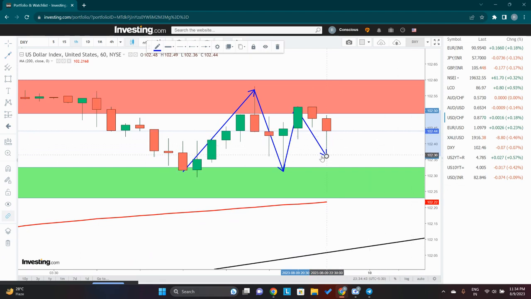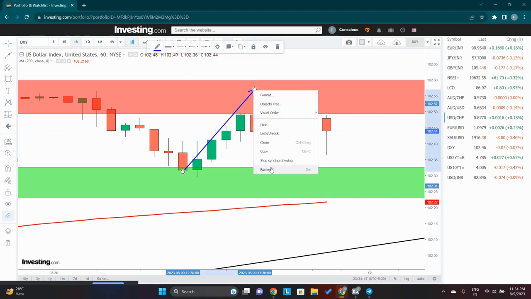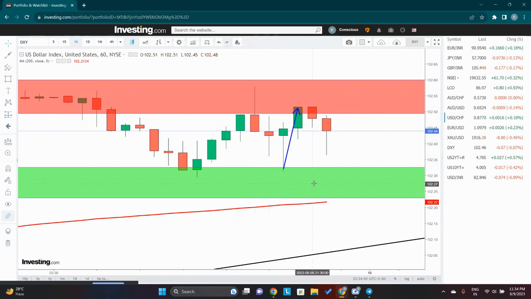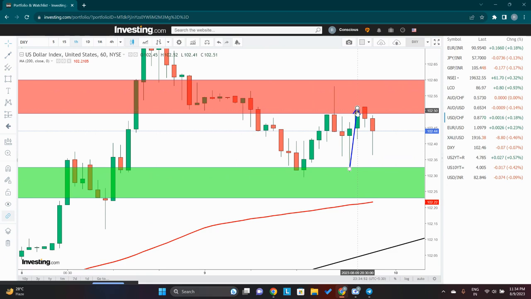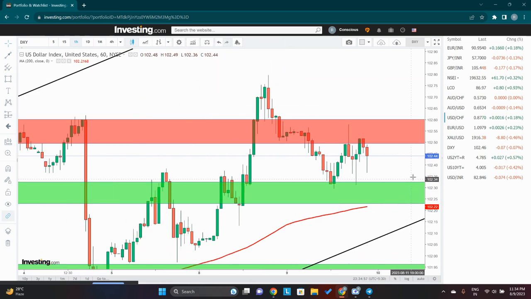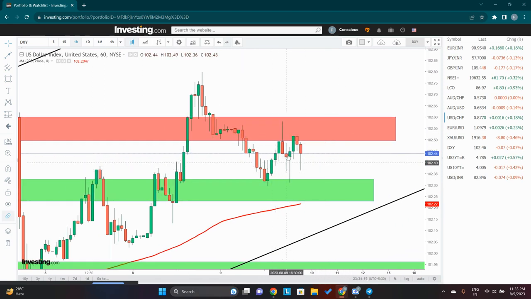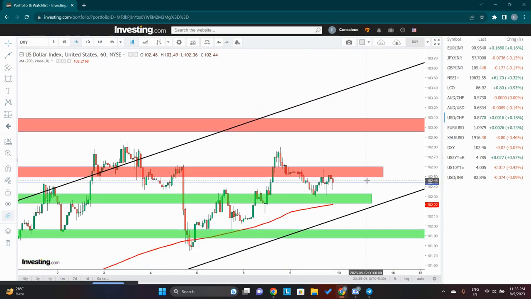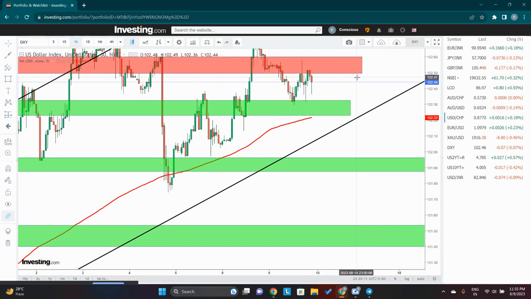Now, the dollar index, if you see, is still very volatile. Because of this, and we are consolidating, we have not broken this support yet. So that means we are still bullish. That's why this pressure on gold is there. Even tomorrow, I think price will either consolidate here or stay somewhere above this 102.60 level. If CPI data is positive, the dollar index is going to blast through this 103 resistance. But at the same time, if the CPI data comes in favor, it will crash, and gold will also rise.